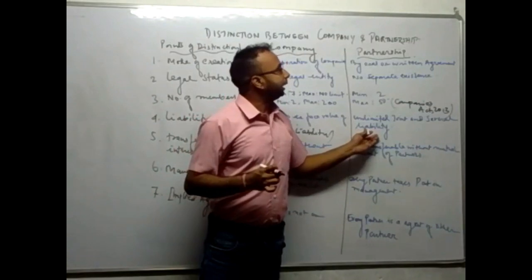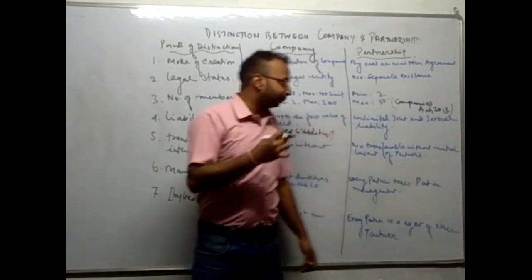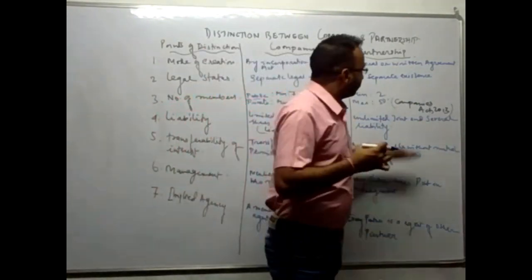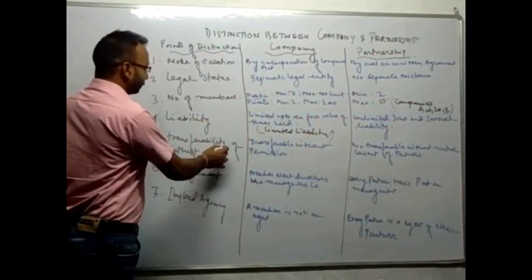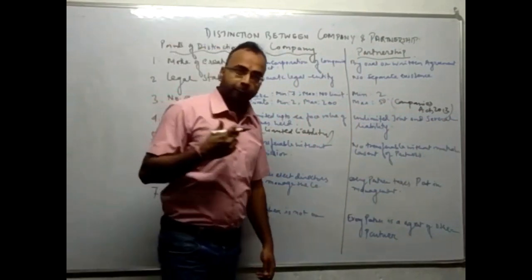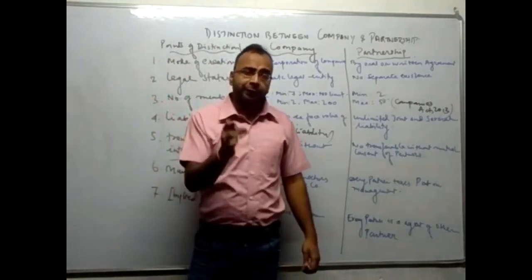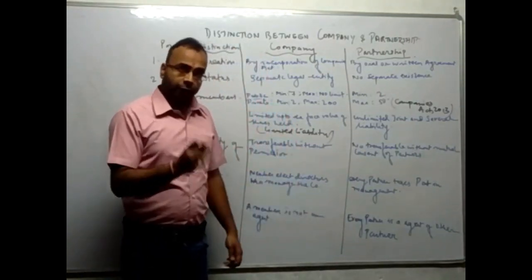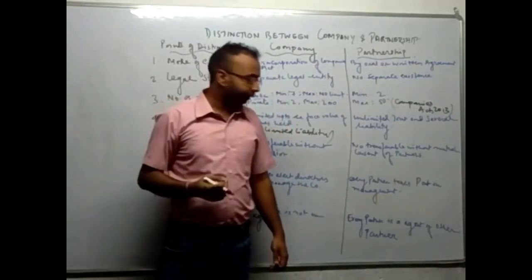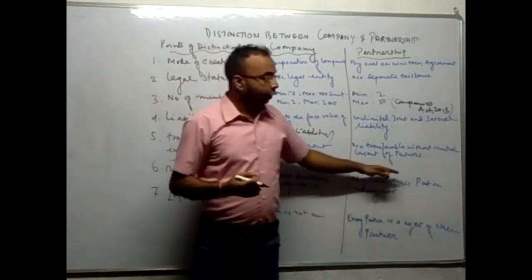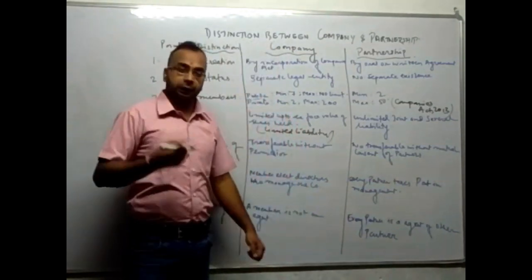And in case of partnership, the liability is unlimited, and there are different kinds of liabilities in the partnership business. Next one is transferability of interest. The shares of a company are transferable, and any member can transfer his interest to another person. But in case of partnership, the share is not transferable without the consent of the partners.